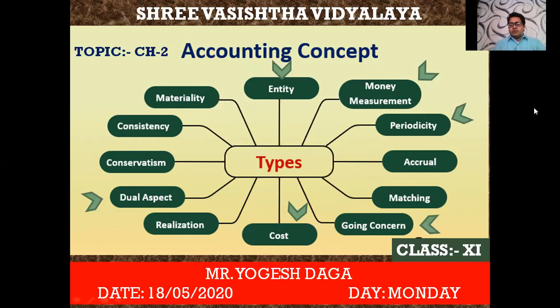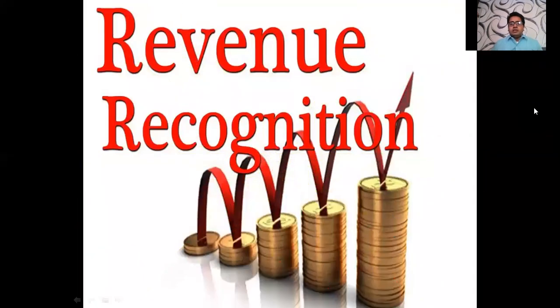Now today we are going to start with the new concept, that is the revenue recognition concept. Students, this one is our sixth concept. What does the revenue recognition concept say? As the word suggests, in the books of accounts, revenue is to be recorded. What do you mean by revenue? In the terms you have already studied, revenue means the money or the income which we have received on the sale of goods, or the income which we have received on doing any type of services.